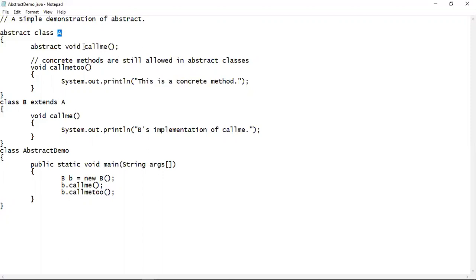So as we want to declare this callme method inside the body of this class A, you have to declare this class as abstract. As I have already told, if a class contains at least one abstract method, then that class has to be declared as abstract. Now, if you want to declare the abstract class, then you have to use the abstract keyword before the class definition. And if you want to declare a method as abstract, then you have to use the abstract keyword again before the method definition. But for some Java compilers, you don't need to actually write down the abstract keyword before it.